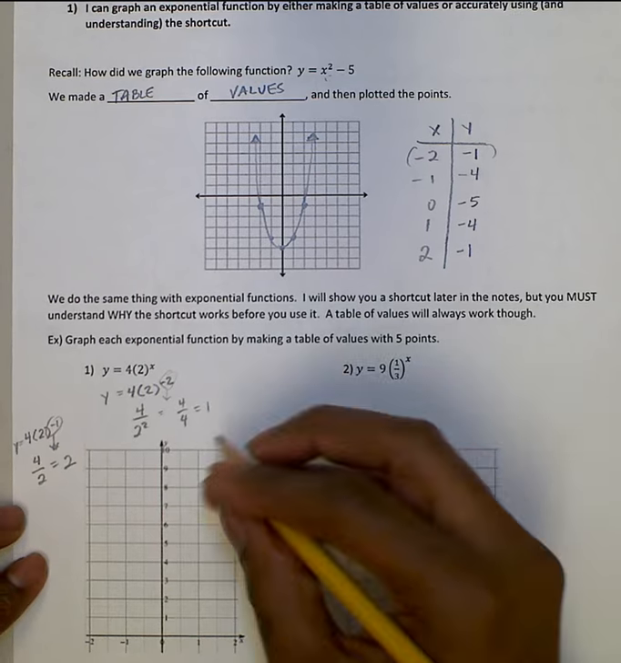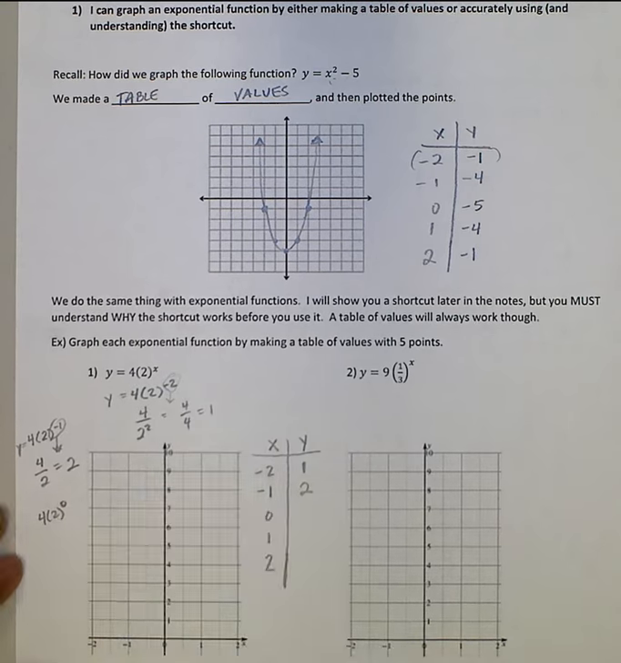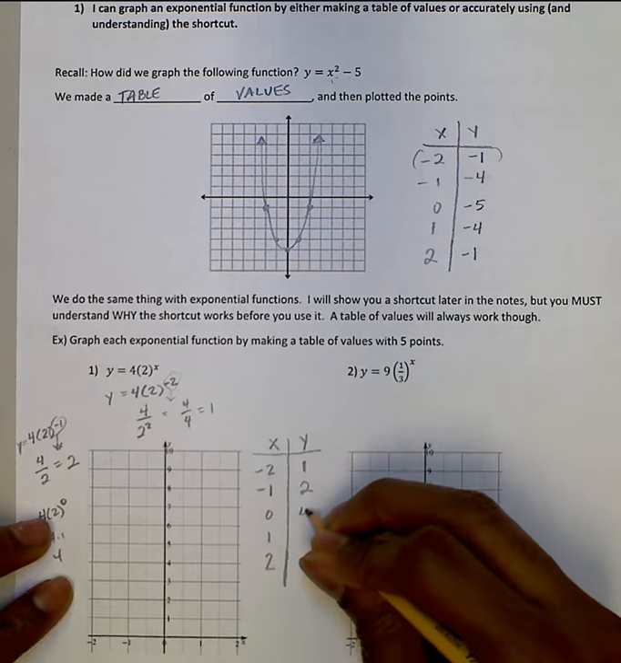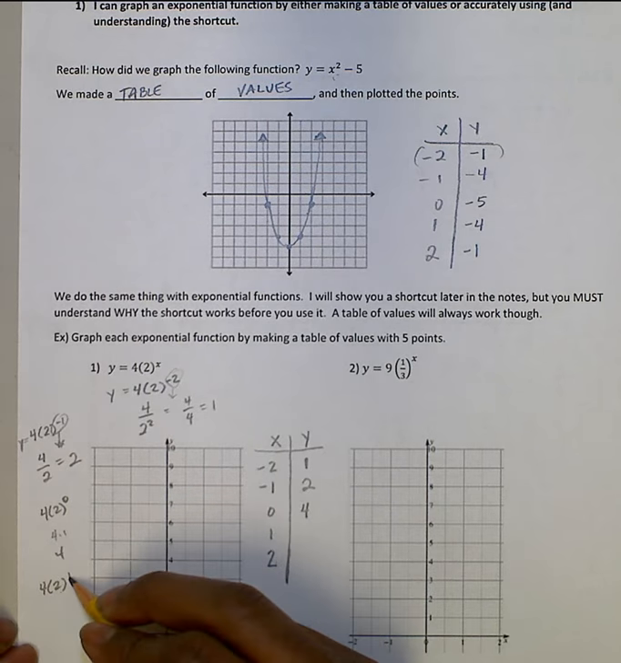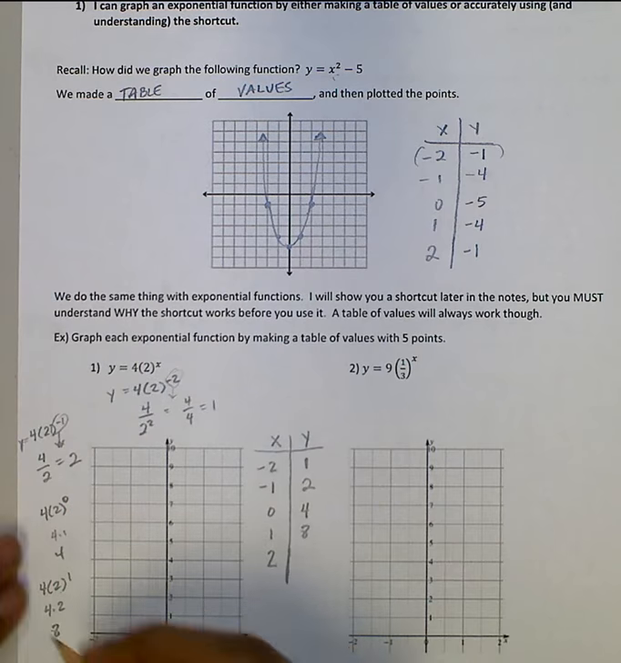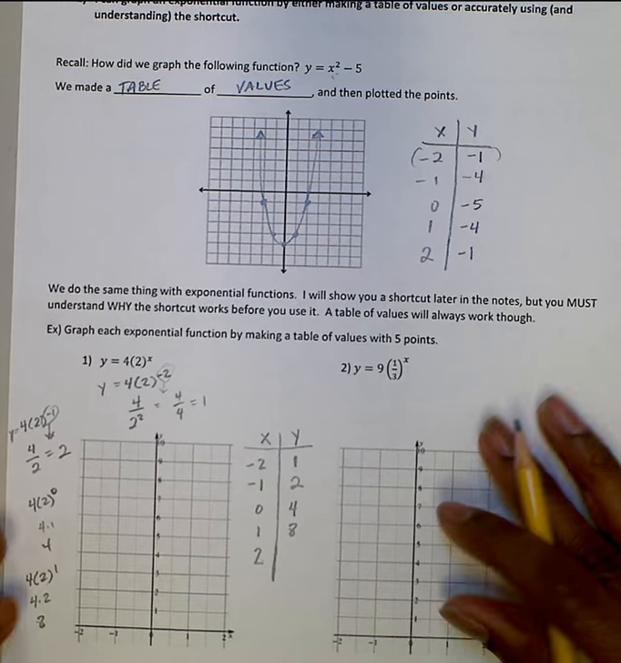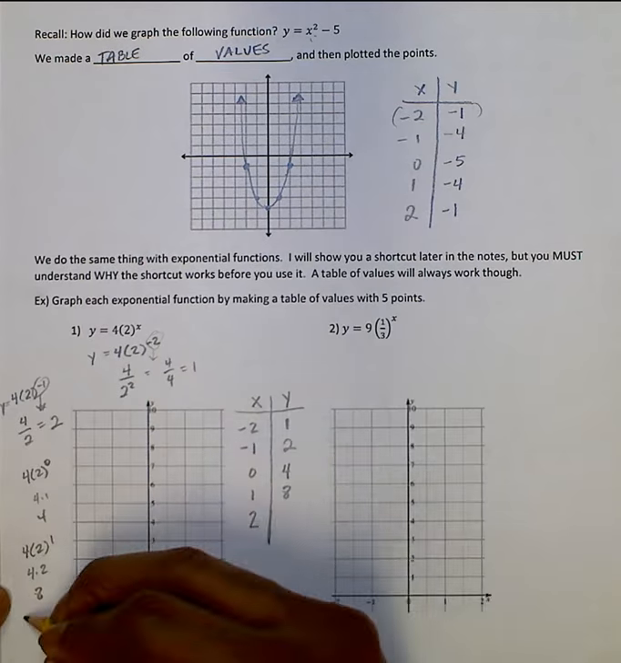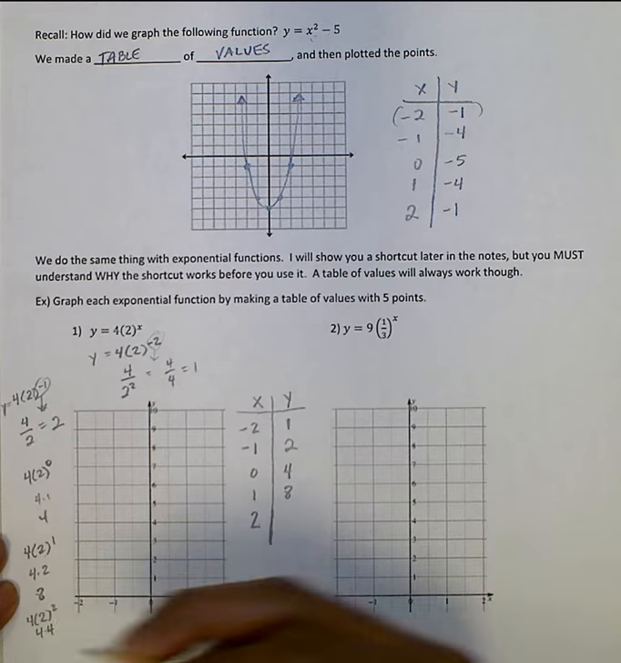Same thing, 4 times 2 to the 0. Remember, anything to the 0 power is 1, so we have 4 times 1, which is just 4. Then 4 times 2 to the 1. 2 to the 1 is just 2, so 4 times 2, which is 8. And last we have 4 times 2 squared. 2 squared is 4, so we have 4 times 4, which is 16.